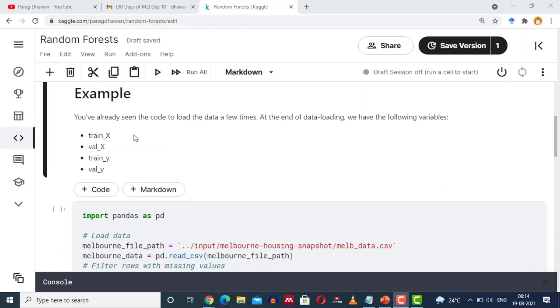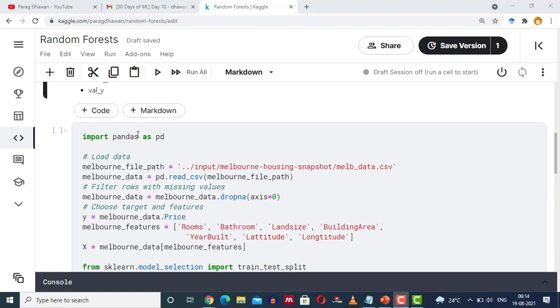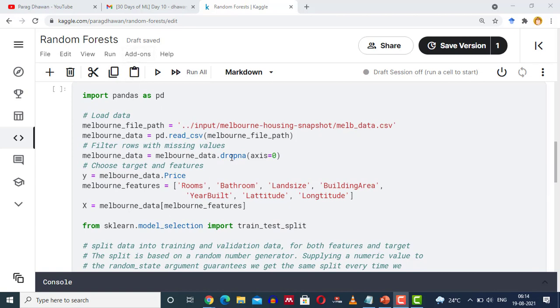Example. You have already seen the code to load the data a few times. At the end of data loading, we have the following variables: train_X, val_X, train_y, val_y. Going through the code again, we are importing the pandas library and giving it an alias pd. We are storing the path of the file in a melbourne_file_path variable.